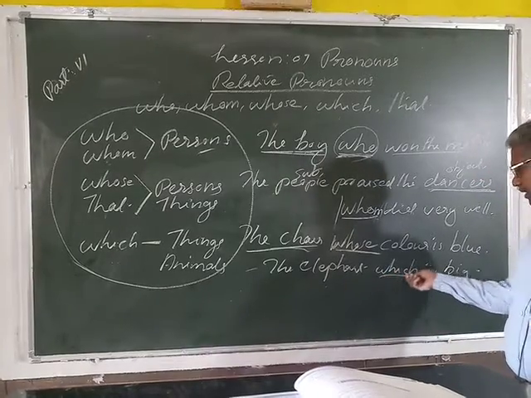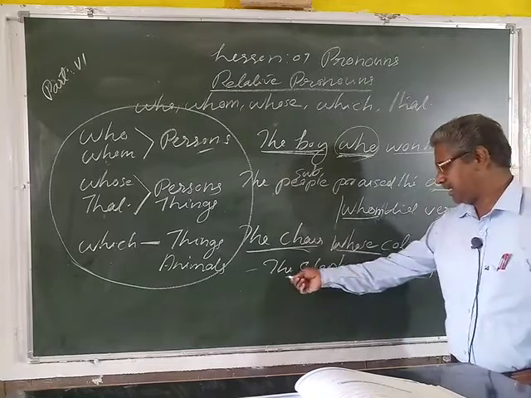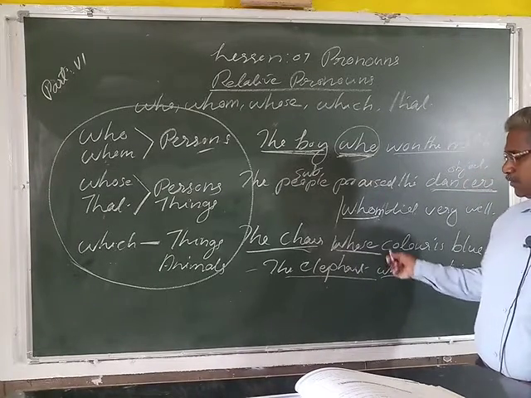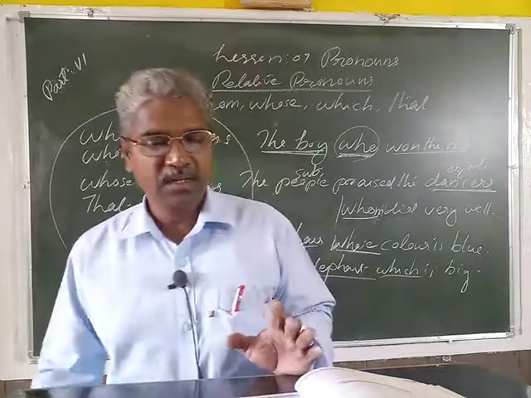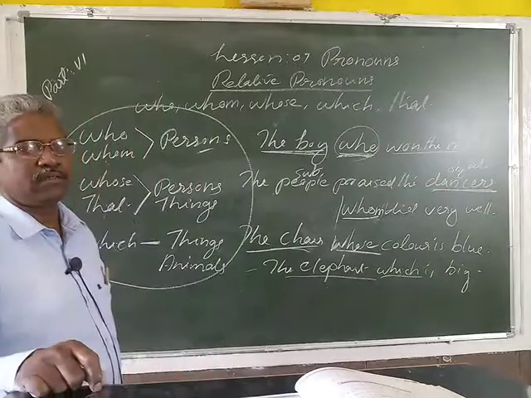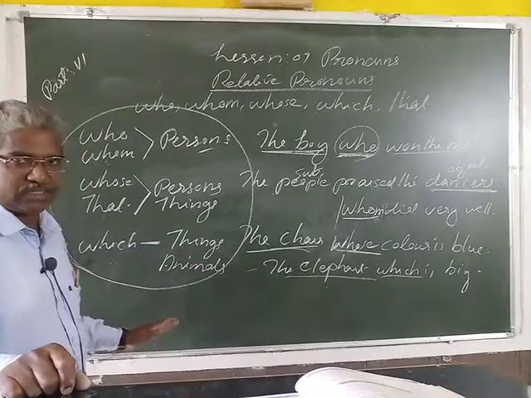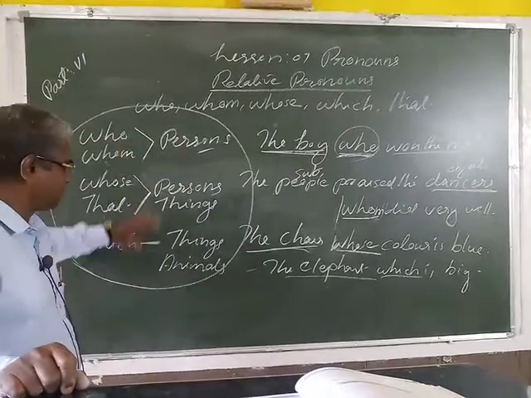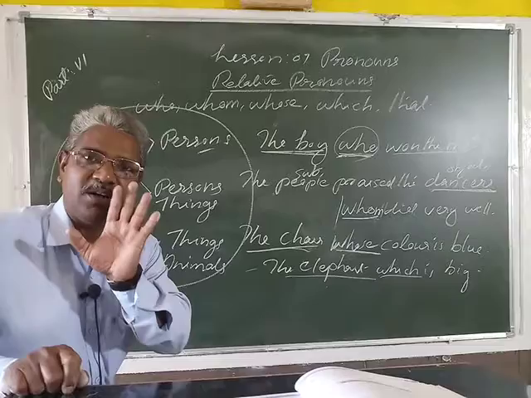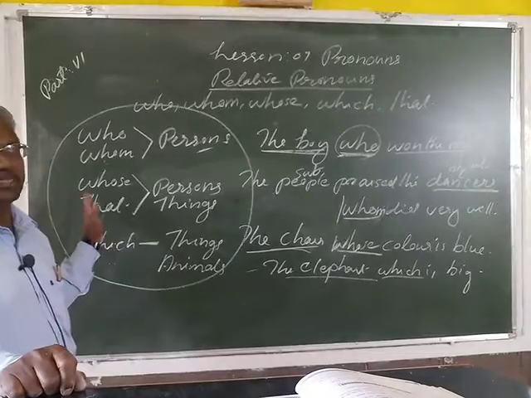And in this sentence, which is a relative pronoun and which refers to the just before noun, the elephant. Here elephant is a noun, or the subject in the sentence, and which refers to the subject or noun. Is it clear? It is a basic part. So many students make wrong answers by misplacing these words, but you should use these relative pronouns in the correct position by studying these keywords. Okay, these are the important points about relative pronouns.